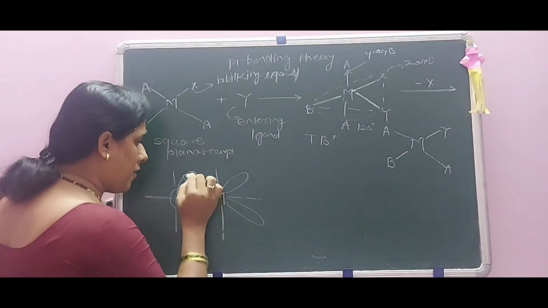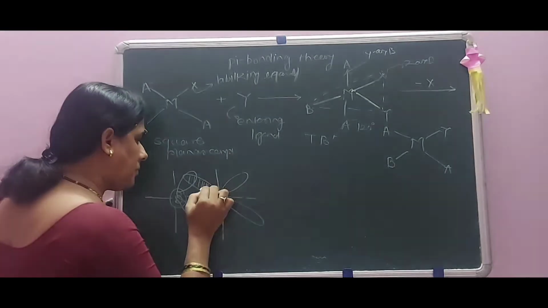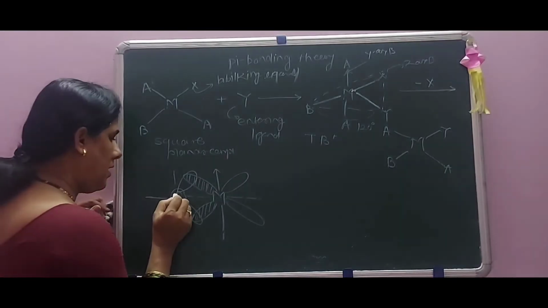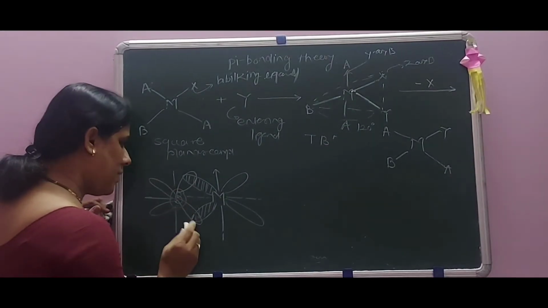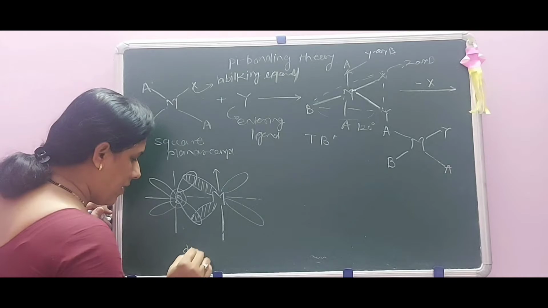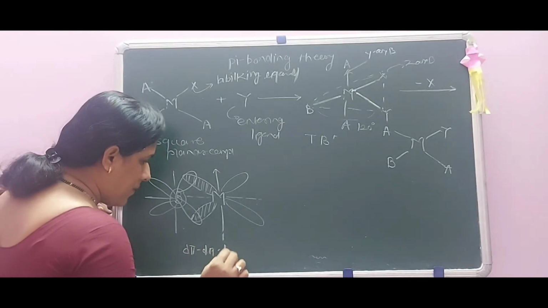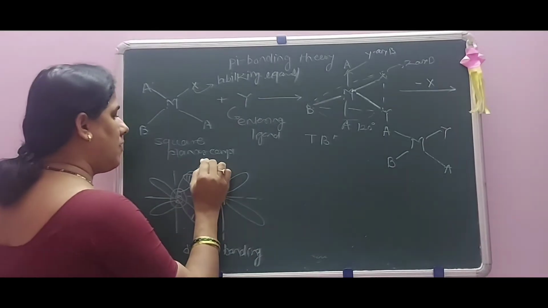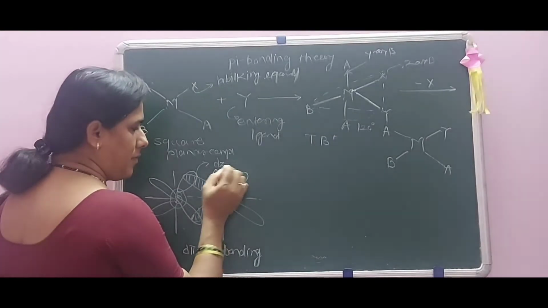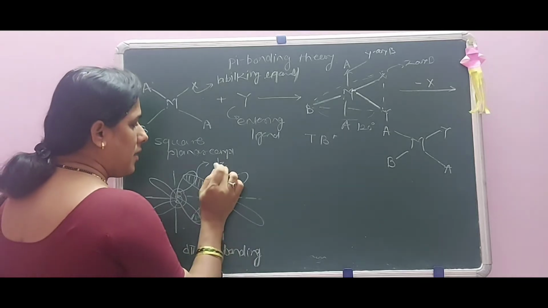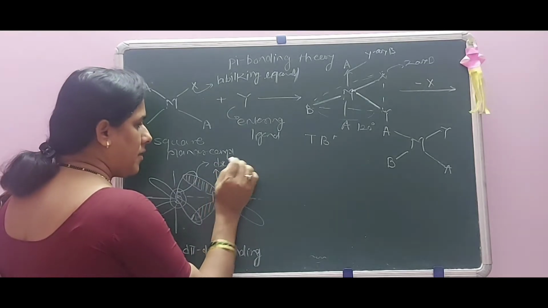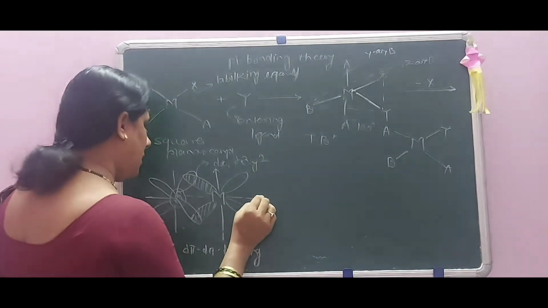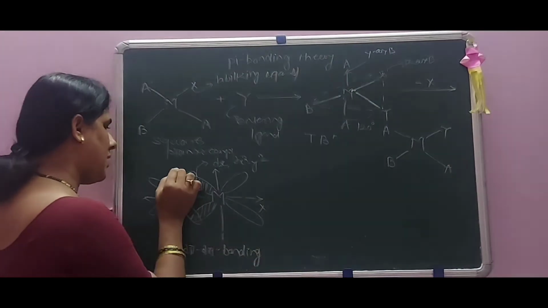These are the empty ligands here. Here, this is the d-pi bonding of which dz, what is this here? That is the dx, then dx square minus y square orbitals. Okay, now this is the internuclear axis here.